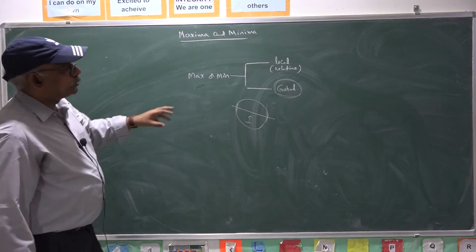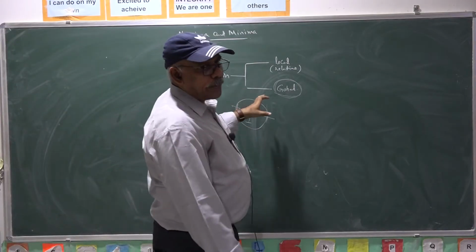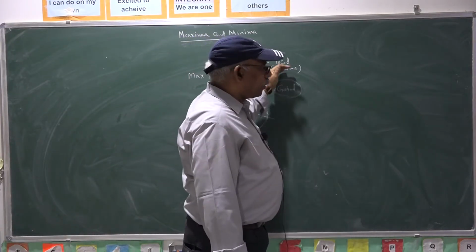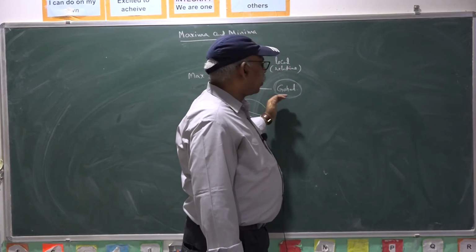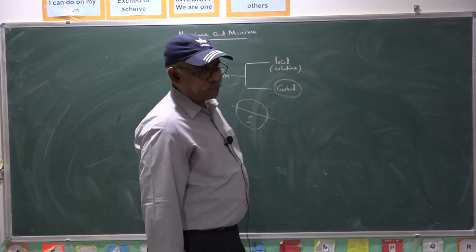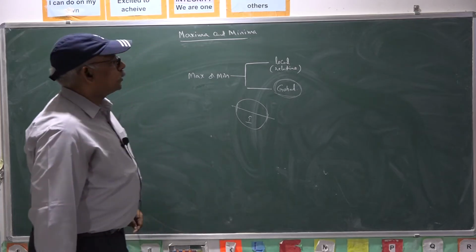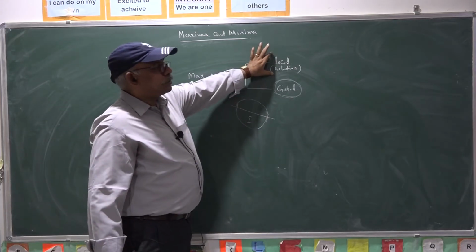That is the difference between local maxima, local minima, and global maxima or global minima. So, this is more important.